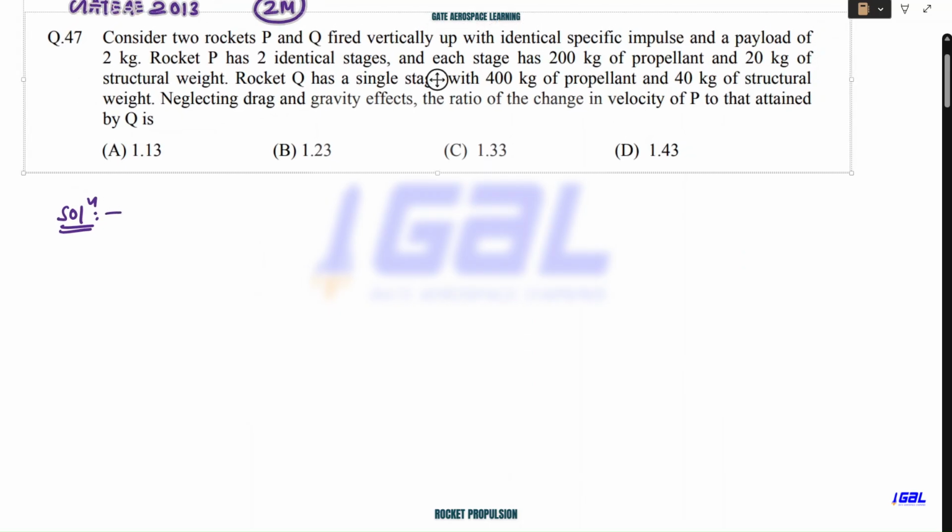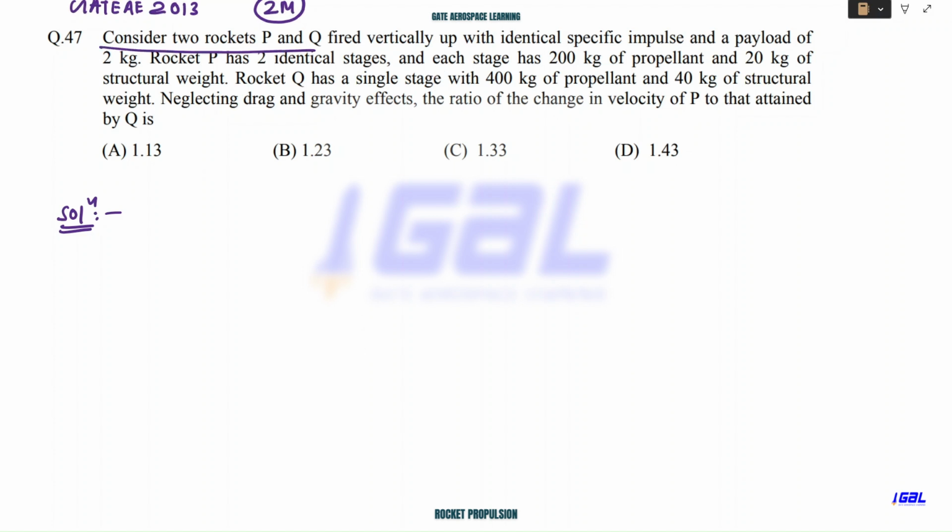Consider two rockets P and Q fired vertically up with identical specific impulse. That means there are two rockets, so let's write a P rocket and a Q rocket. They have fired vertically up with identical specific impulse, so they have the same Isp and Isp. I hope you agree with this, right? Now they are saying the payload is 2 kg, that means the payload is also identical. So I'll write this as ml of 2 kg, and for this rocket it is also ml of 2 kg.